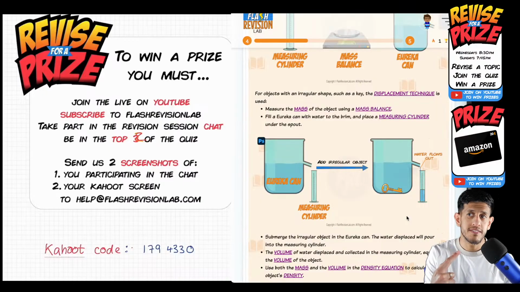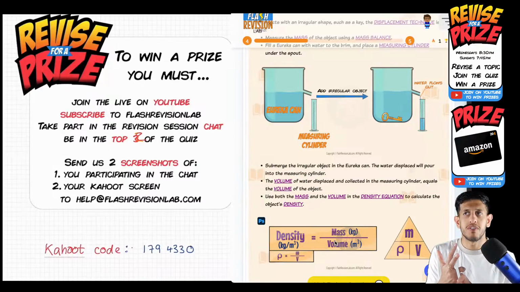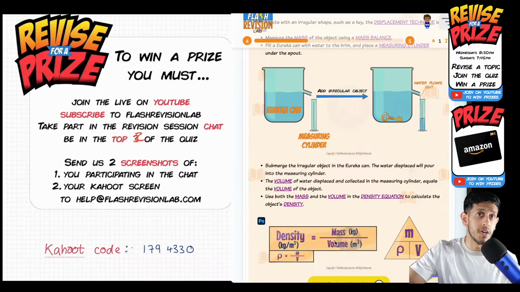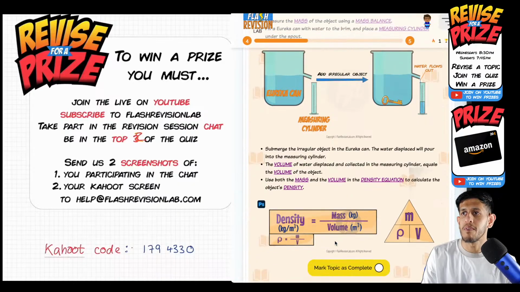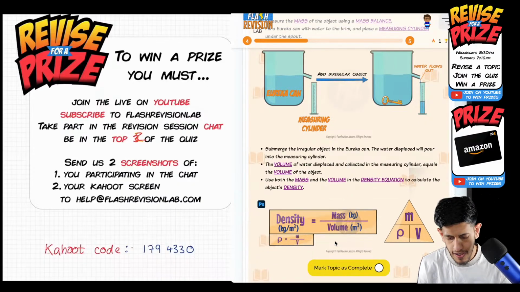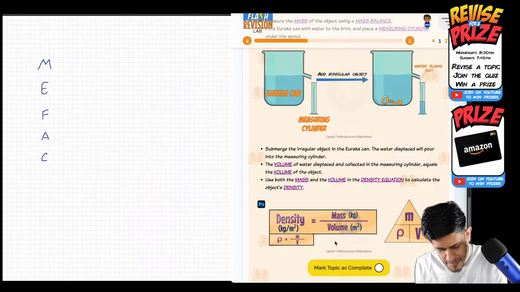So then we have the mass, then we have the volume, and then lastly, again, we resort to the equation density equals mass over volume. So measure the mass, fill the Eureka can, measure the volume coming out the cylinder once you submerge the object, and then density equals mass over volume. And we have a memory trick for that. If people haven't seen it before, it's been in our videos that you may have seen online. Our memory trick is Neen's beautiful face, saying me face.